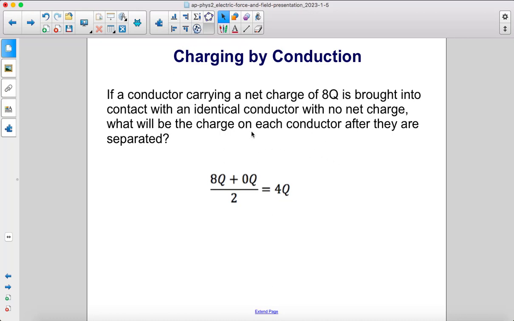One sphere has a charge of 8, the other one 0. 8 plus 0 divided by the number of spheres is 4 per sphere.